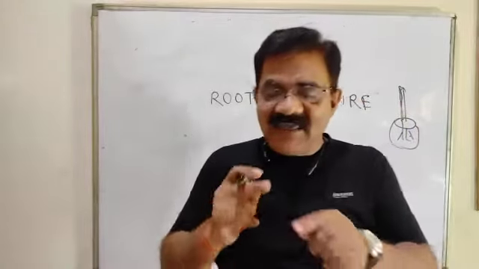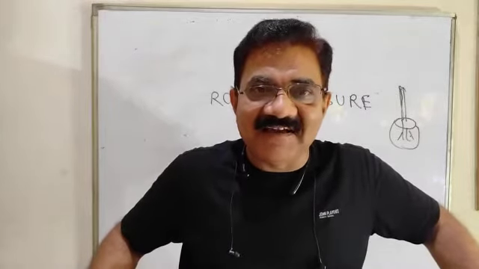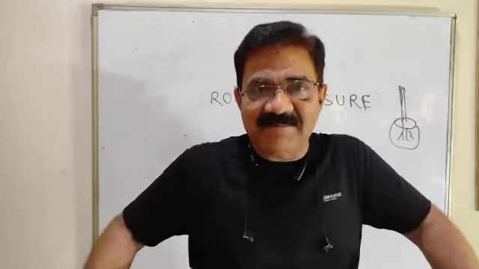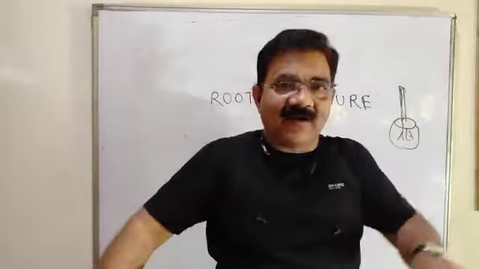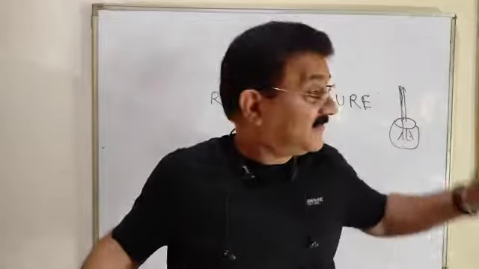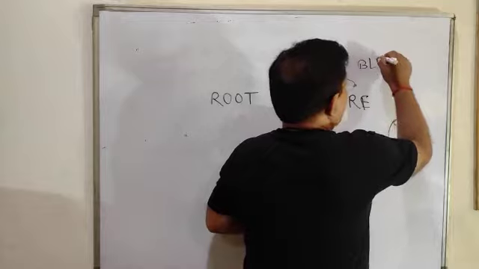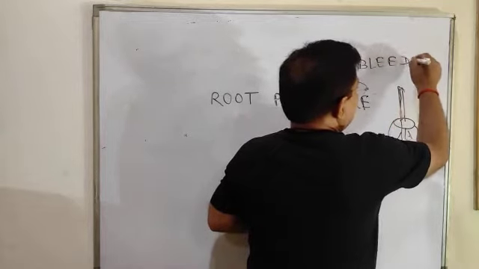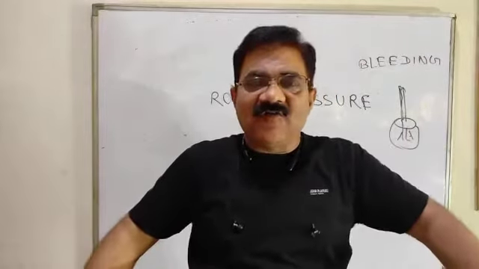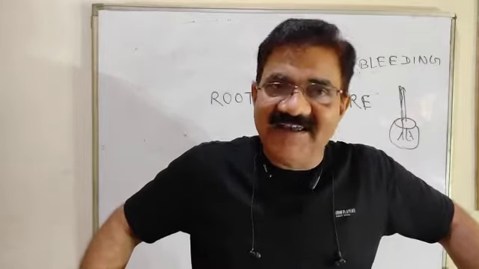Same case, if you are getting cut on your body part, blood will come out. But in a plant, blood is not there. Cell sap is there, which means cell sap will come out. Here we call it bleeding, B-L-E-E-D-I-N-G. This is also called bleeding. And the coming out of cell sap from the cut or injured part of the plant is called bleeding.